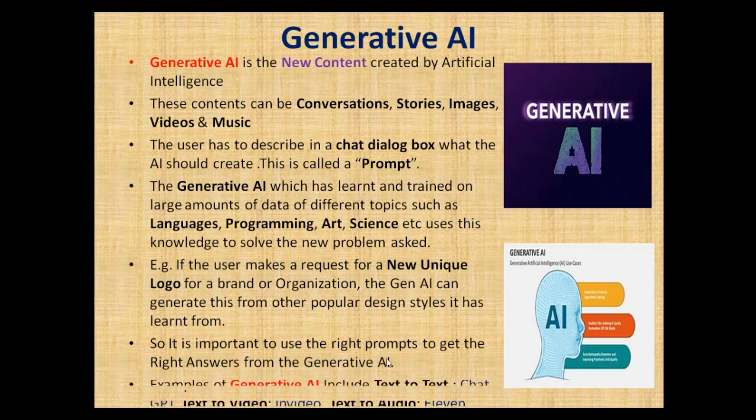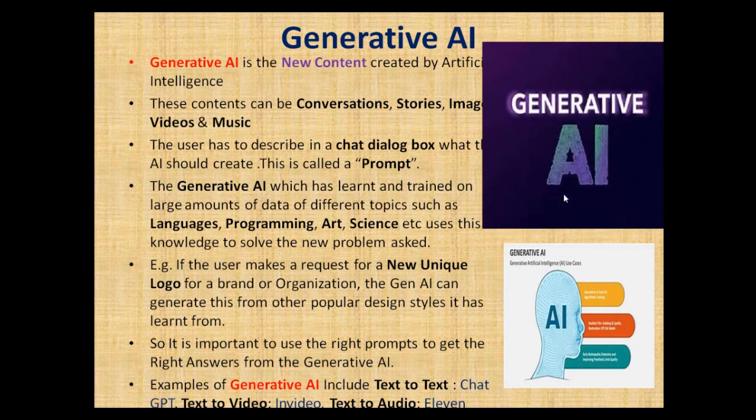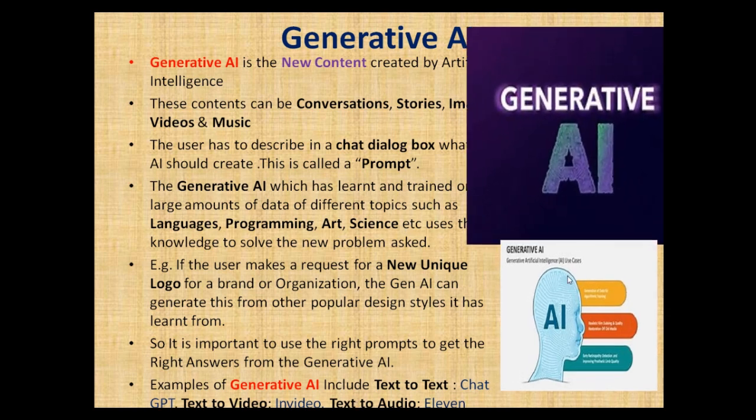Now, examples of generative AI include text-to-text, like ChatGPT. You type in the text, it generates a text answer. Text-to-video: you type in text, it generates a video from that text. Text-to-audio, like 11 Labs: you type in text, and it produces sound and audio from the text. Then text-to-image: you type in the text, it generates an image based on that. So that is the basics of generative AI.